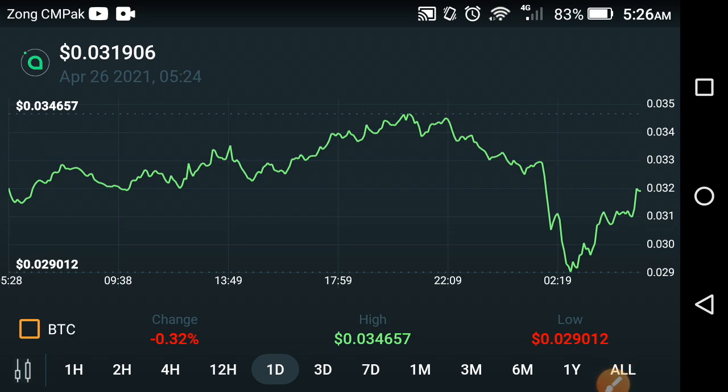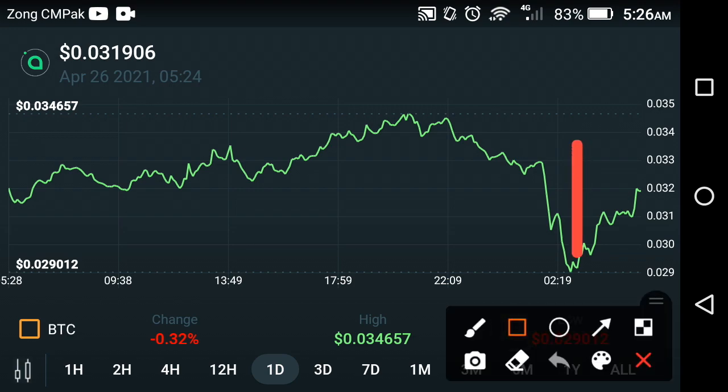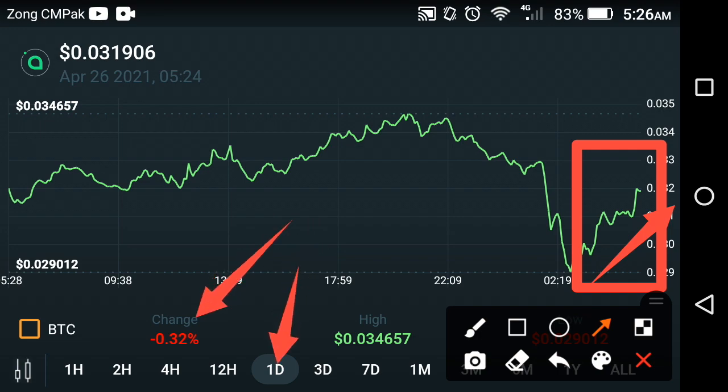Now the last 1 day price prediction chart is on the screen, friends. If we look at the current price prediction, at this time the last 1 hour market change goes very well. As you can see here, it only moves upward, friends. If we look at the last 1 day change, it is about negative 0.32%. If this continues, they will soon recover this change and it will become positive, friends.